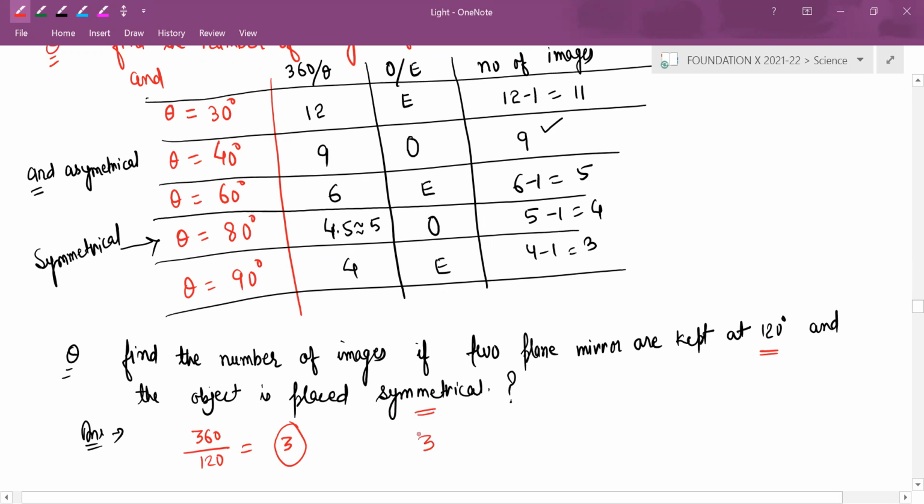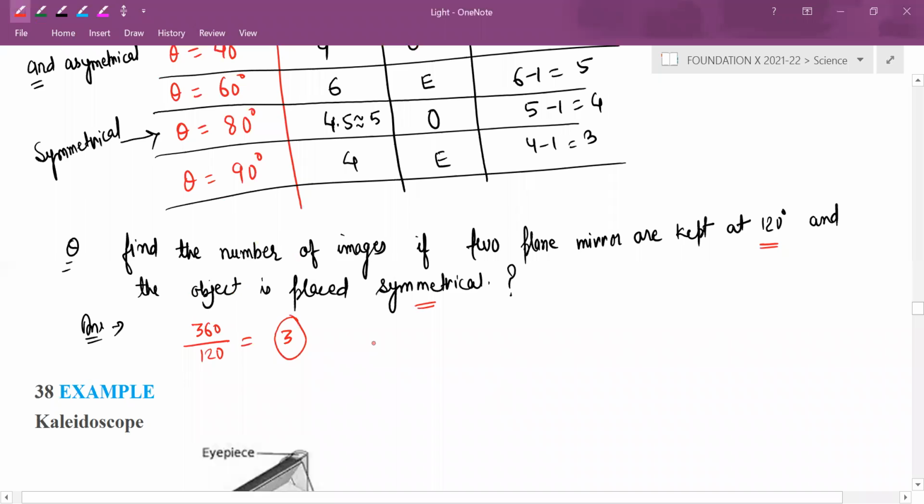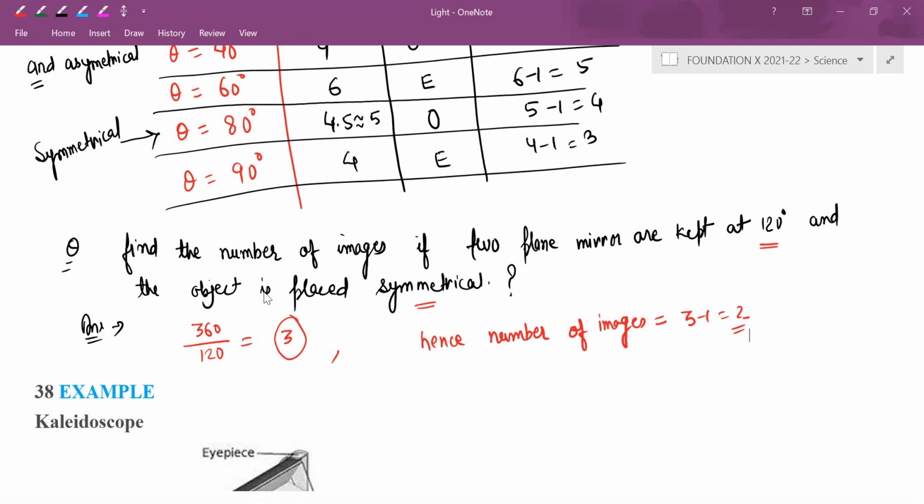So number of images will be 3 minus 1, which is 2. Is it clear, Diksha and Steve? Yes, sir. Okay.